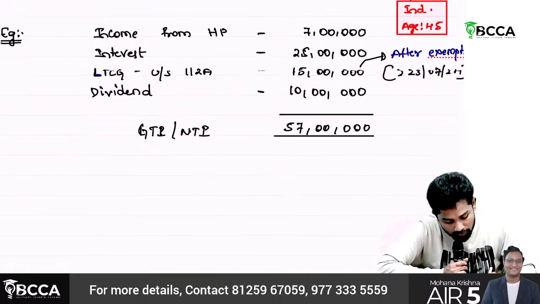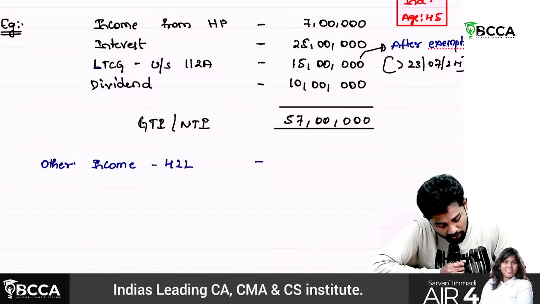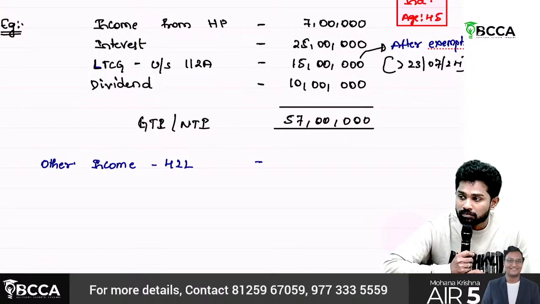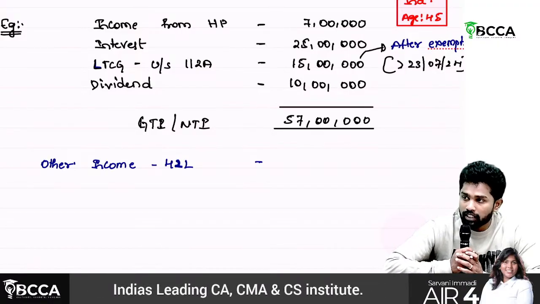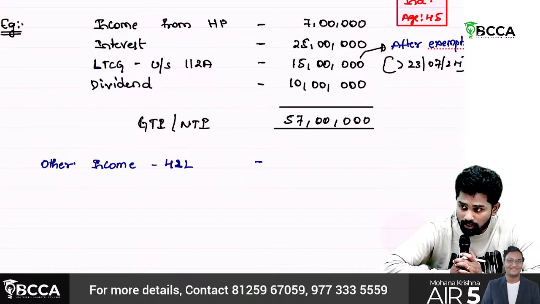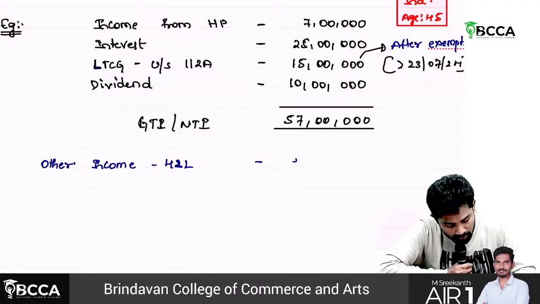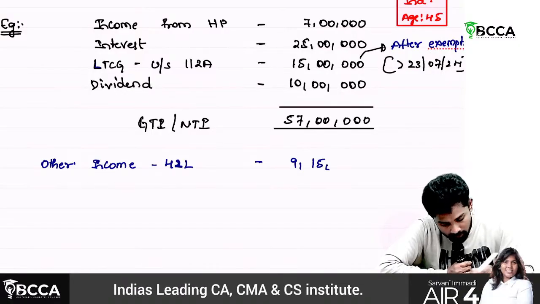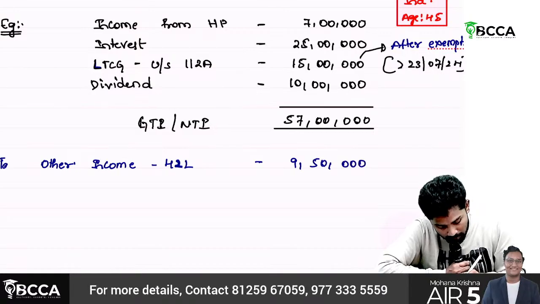If you exclude this 15 lakhs, the other income is 42 lakhs. For this 42 lakhs, we should calculate tax under slab rates: first 15 lakhs, 1,40,000, and the balance 27 lakhs into 30%. Don't do surcharge now, only tax. That is 9,50,000, the tax on other income.